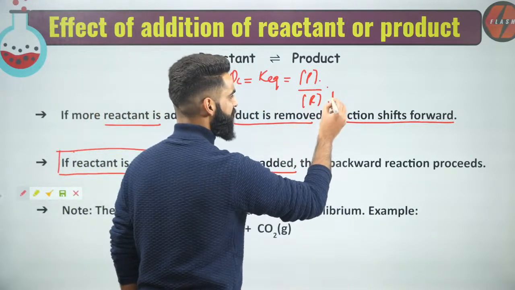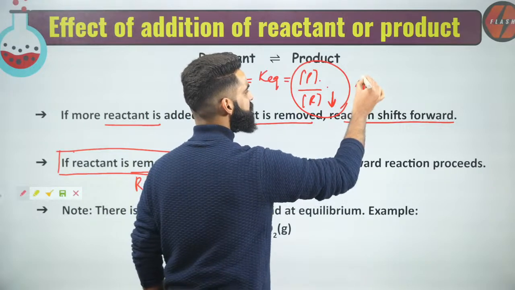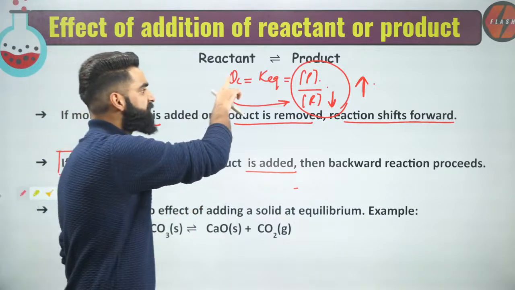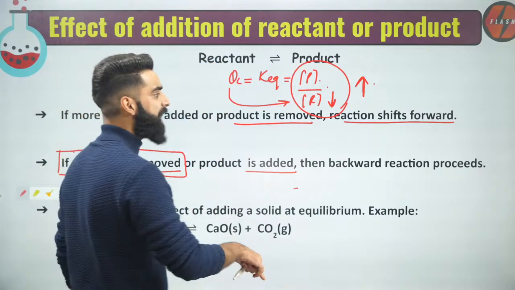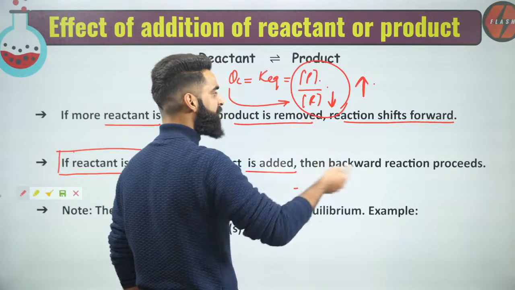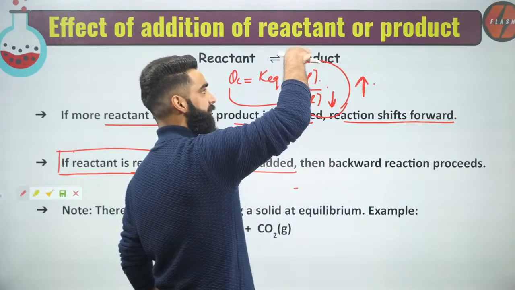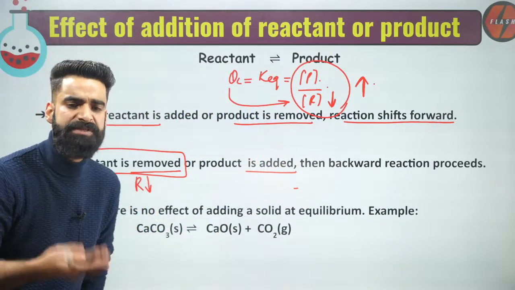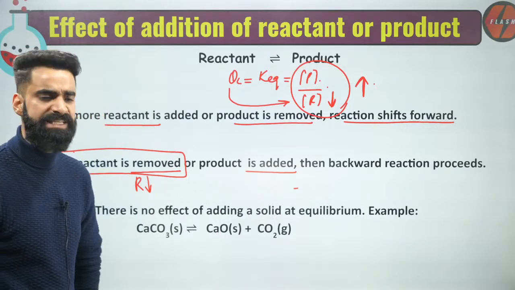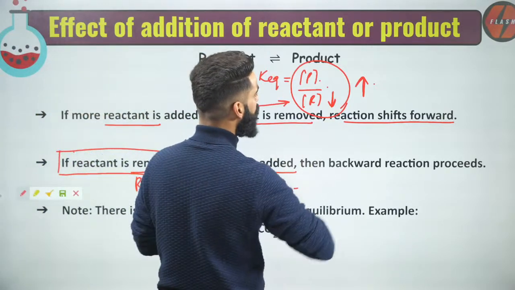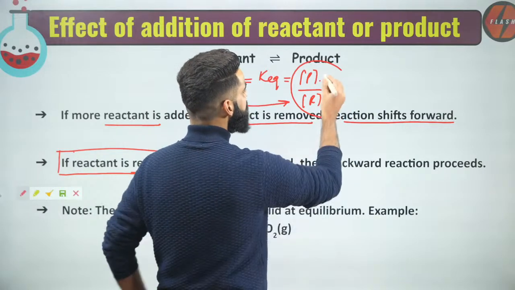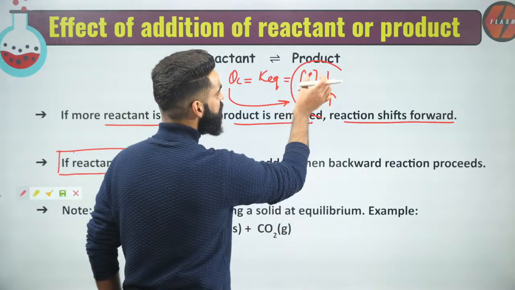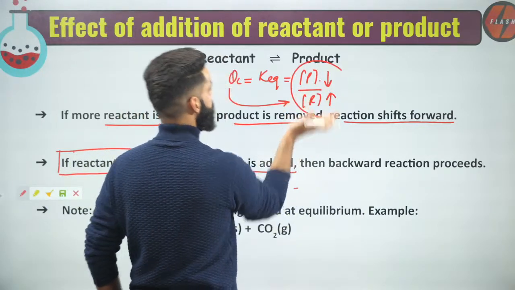when I decrease the concentration of reactant, can I say this whole value will increase? Yes. So QC value will increase. But QC always wants to get equal to K equilibrium, and right here I'm decreasing the concentration of reactant, by means of which QC is increasing. But QC wants to decrease its value. Why? Because it wants to get equal to K equilibrium. How will QC decrease its value? Only if the numerator decreases and the denominator increases. Numerator will decrease, that means the concentration of product will decrease and the concentration of reactant will increase.